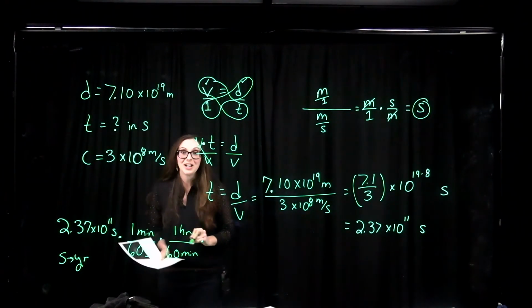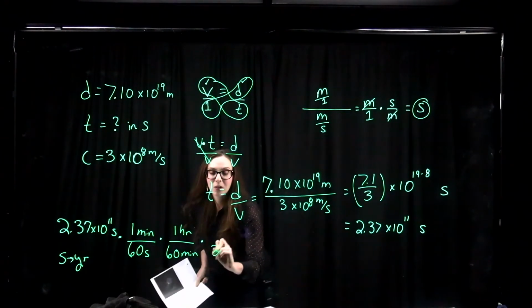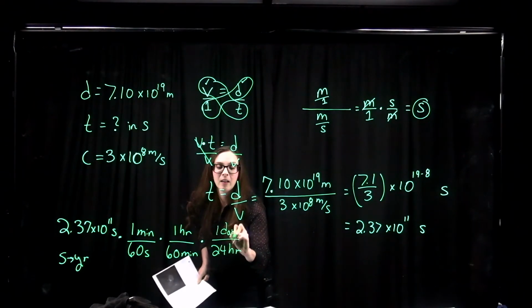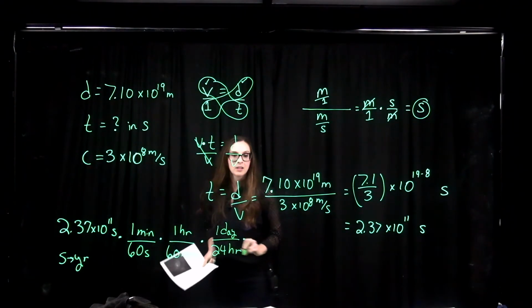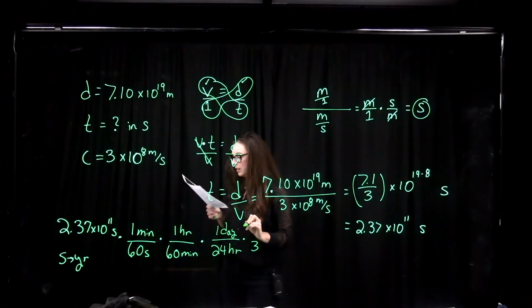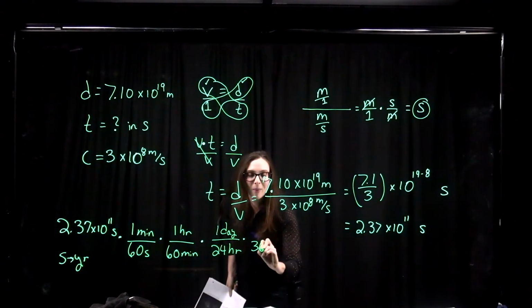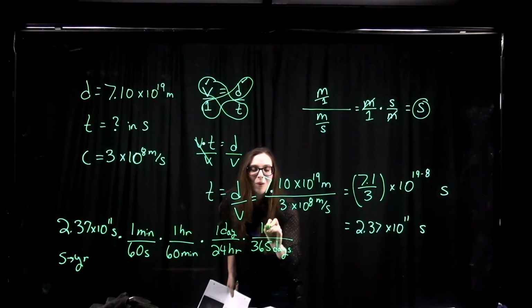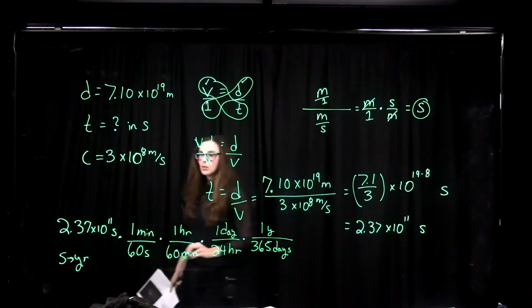We've got to get to years, so times 24 hours in 1 day times 365 days in 1 year. Okay, so let's check.